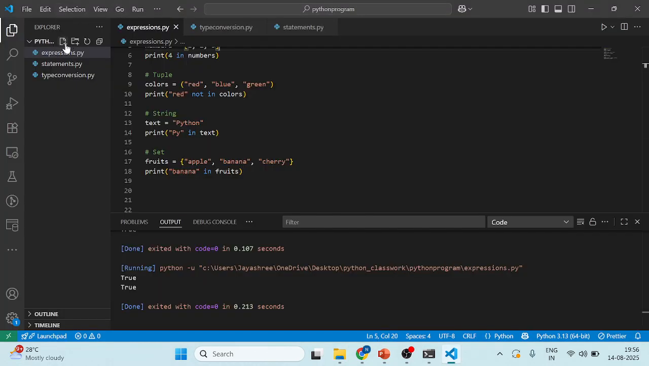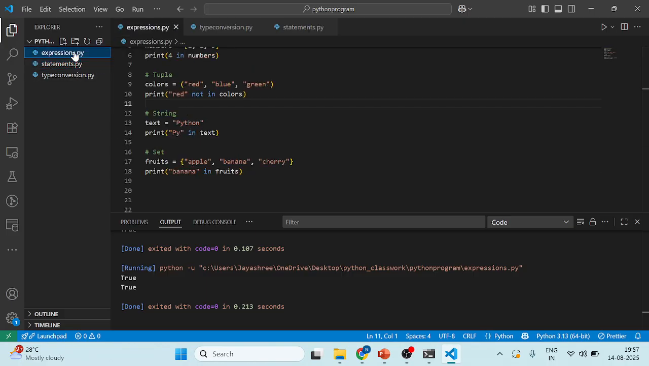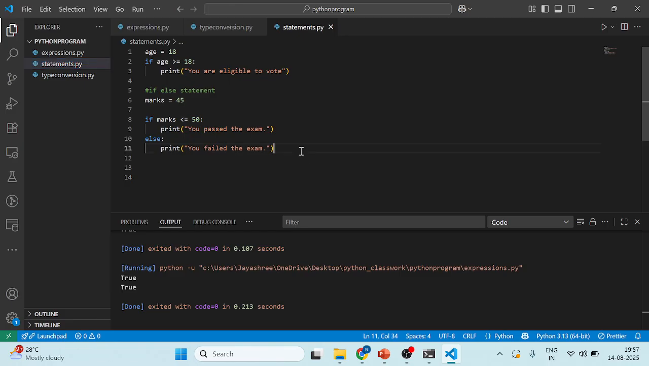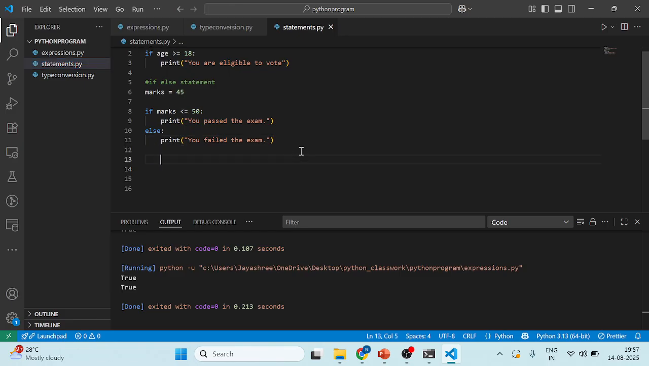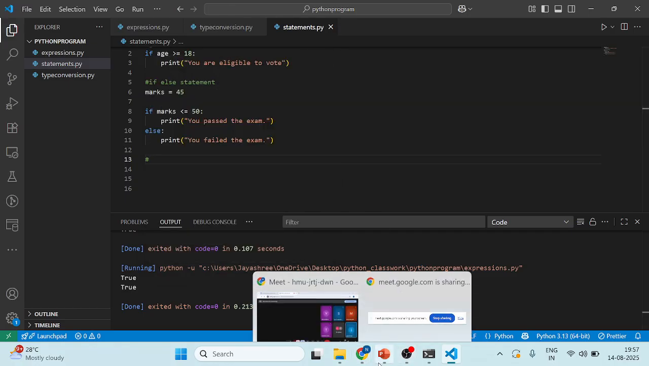So take another file name, that will be statements. Okay, statements.py. So .py will be the extension for saving Python. Already the statements file is there here, so I will continue with this one. Here, I'm going to take the elif statement in the comment section.